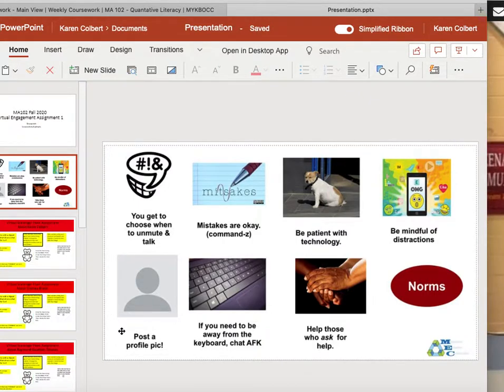When we are synchronous, you don't have to have your camera on, but it would be nice to have a profile picture of yourself or of something representing you so that when you're speaking, people will know who's talking. If you need to leave your keyboard for any reason, just in the chat box put AFK, which means away from keyboard, so that we know not to call on you, and so that we know that for whatever reason you needed to take a break from your keyboard and that you'll be back shortly. When we meet in the synchronous online engagement, I expect that you're going to ask for help, but that you'll also help others that ask.